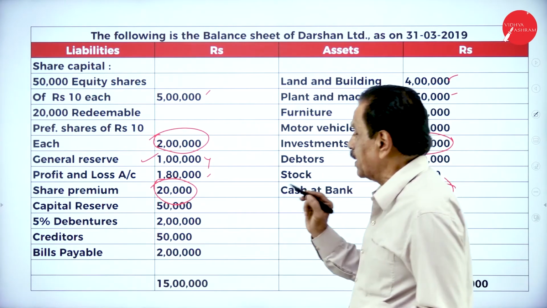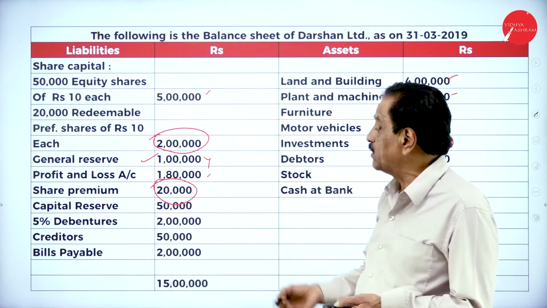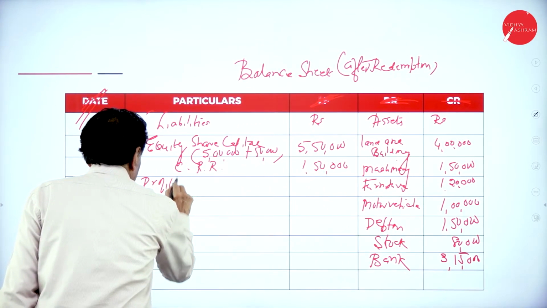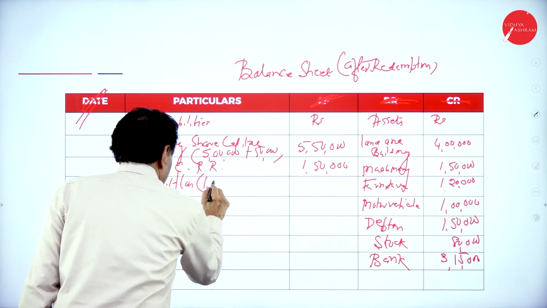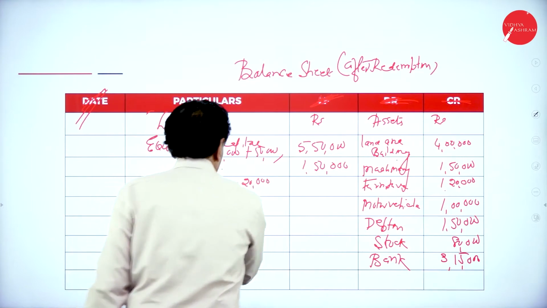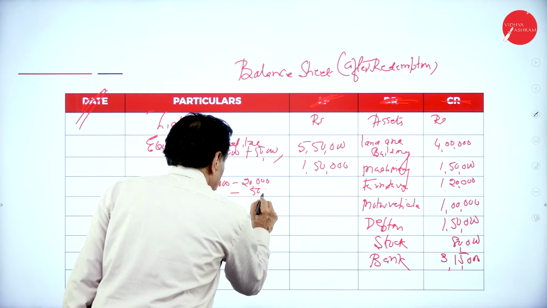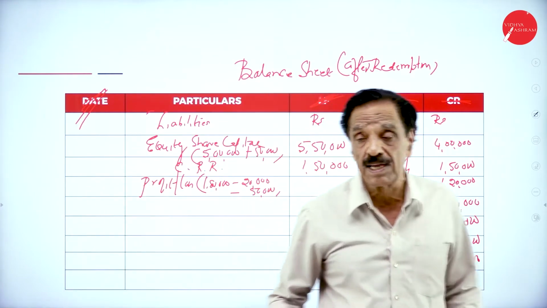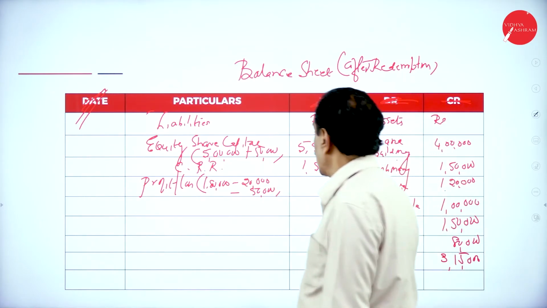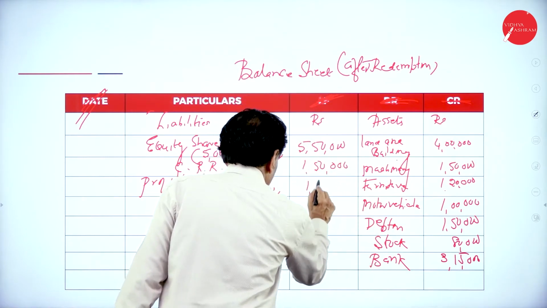Profit and loss account 1,80,000. 50,000 has been taken. 20,000 loss on sale of investment. Profit and loss 1,80,000 minus 20,000 is the loss on sale of investment, minus 50,000 has been utilized for CRR creation. So 70,000 gone. So 1 lakh, 1,80,000, 1,60,000. 50 gone means 1,10,000 left over.